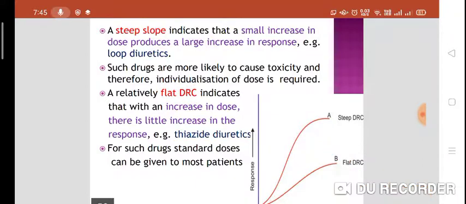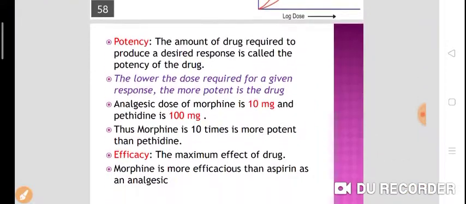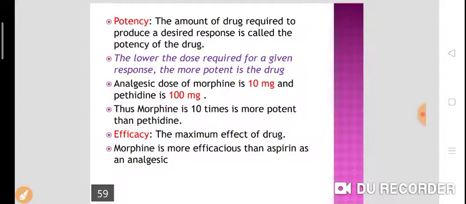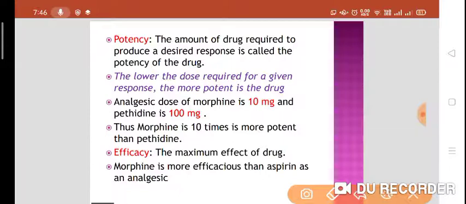Okay. Now the most important thing: potency and efficacy of a drug. The amount of drug required to produce a desired response is called potency. Now what is the efficacy of a drug?